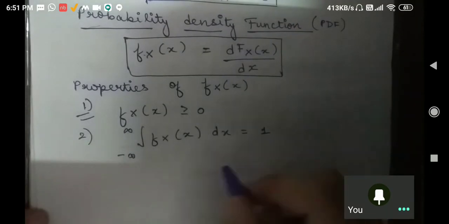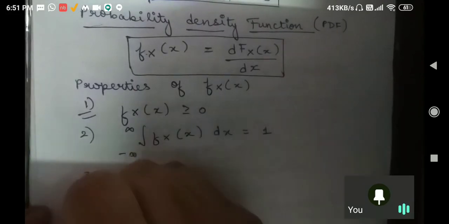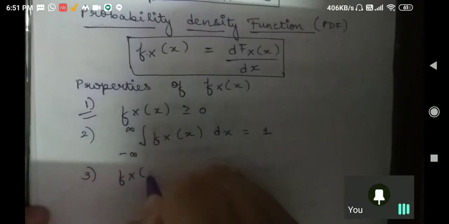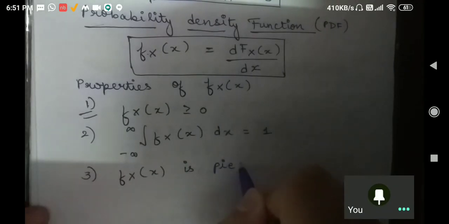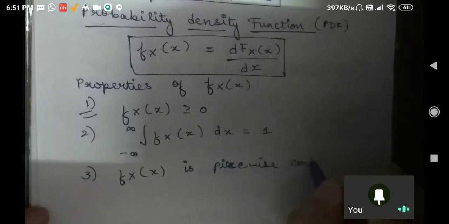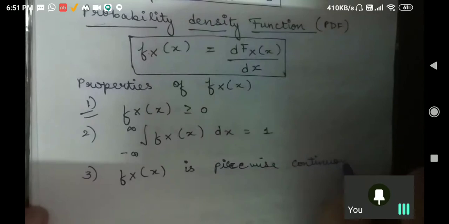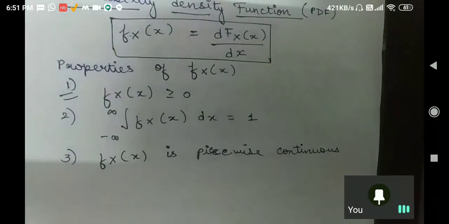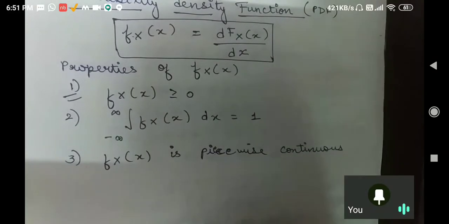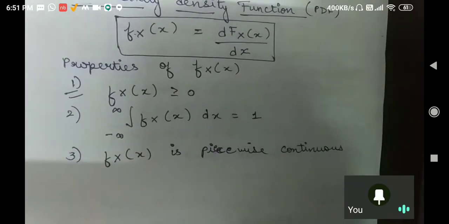Now let us understand property number 3: f_X is piecewise continuous. It is a continuous function, piecewise continuous. This is for sure if you are talking about the PDF, it is continuous every time. It's piecewise continuous. Is it fine?